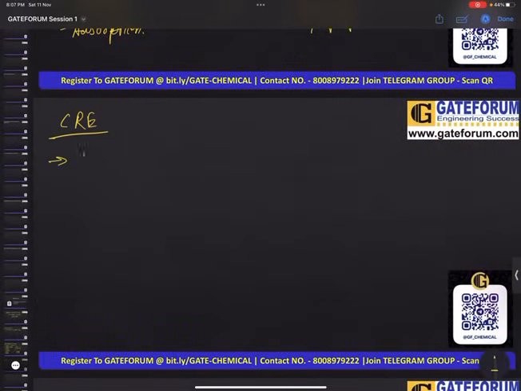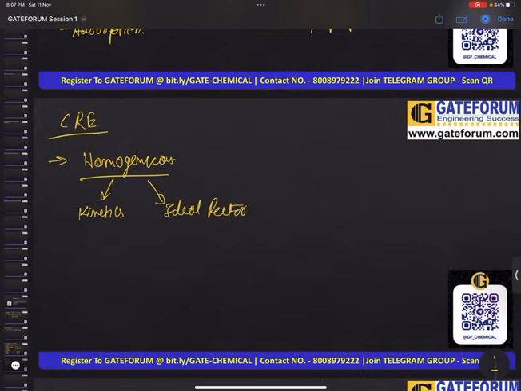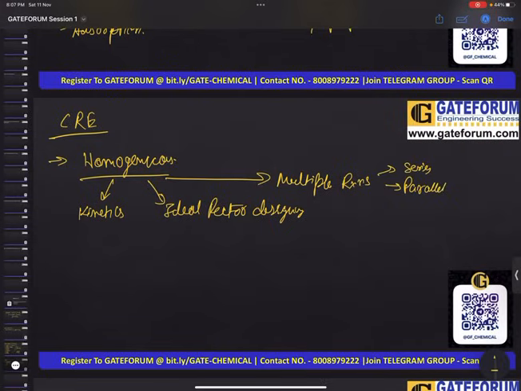After mass transfer, we can start our CRE, that is chemical reaction engineering. First we will be doing our homogeneous system, dealing with kinetics, then ideal reactor designing, then multiple reactions. Multiple reactions will involve series, parallel, autocatalytic, and reversible reactions. All these things we will be dealing with.